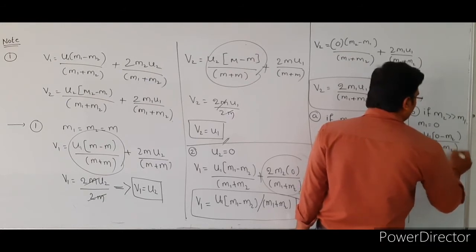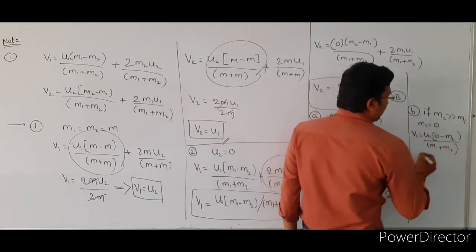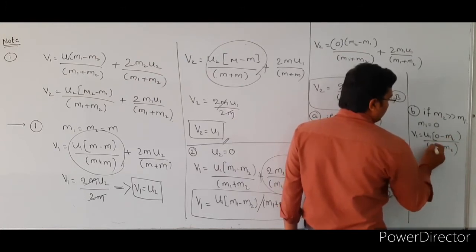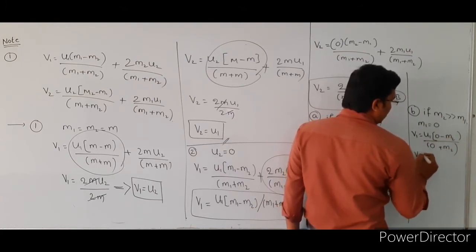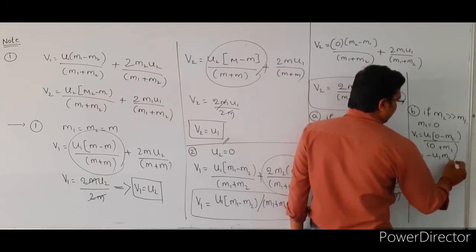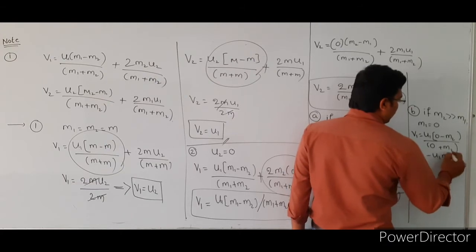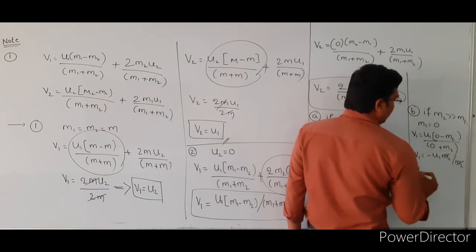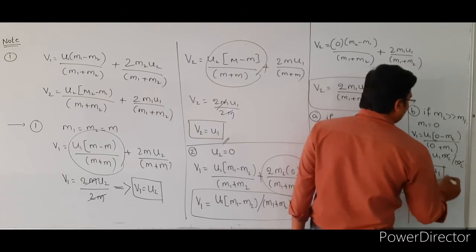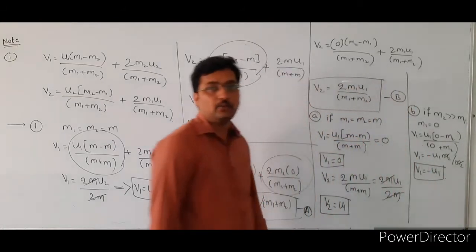Here M1 is 0, so V1 is equal to minus U1 M2 divided by M2. Here M2 gets cancelled, so V1 is equal to minus U1, right.